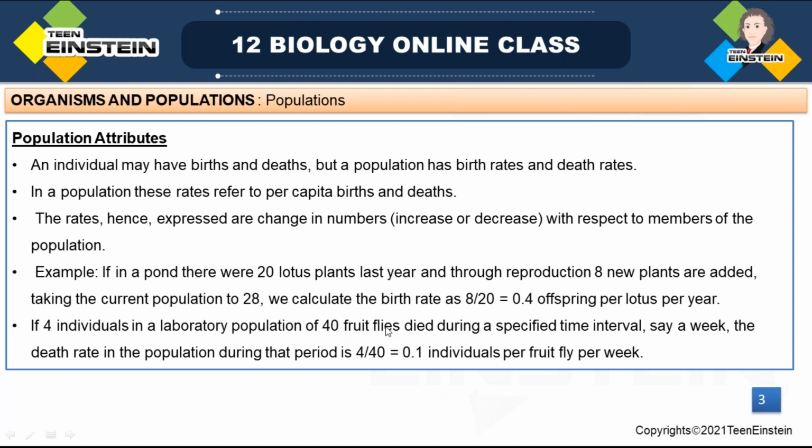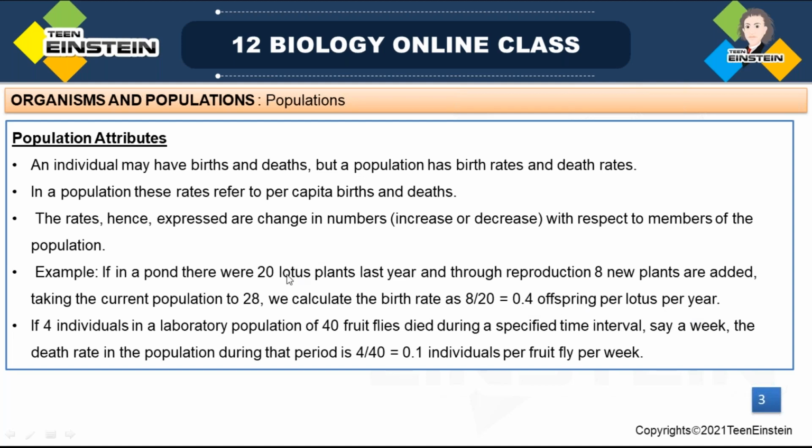It is calculated as 8, the newly added plants, divided by 20. 20 means how many were there last year, not the current population, but the previous population. So 8 by 20 is equal to 0.4 offsprings per lotus per year. This is the birth rate.